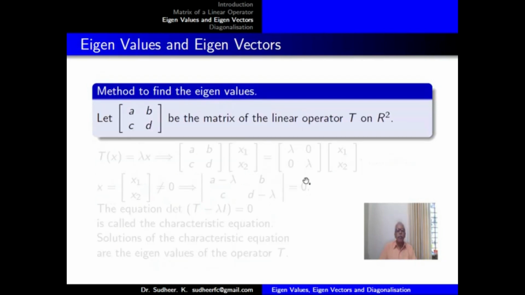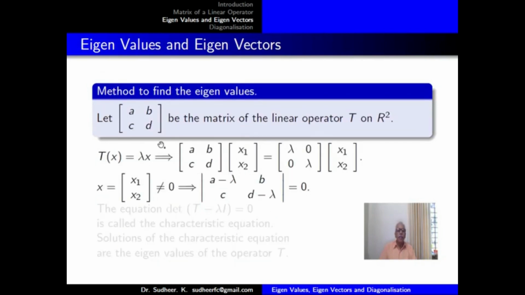Now generally, if you have a matrix A, B, C, D representing an operator T on R2, how do you get the eigenvalues? First, you write the equation determinant |A minus lambda, B; C, D minus lambda| equal to 0.